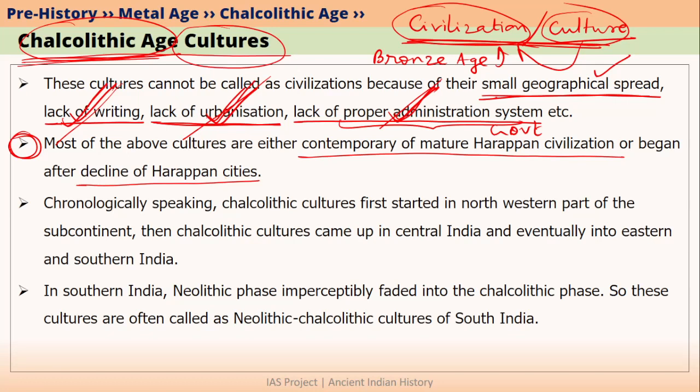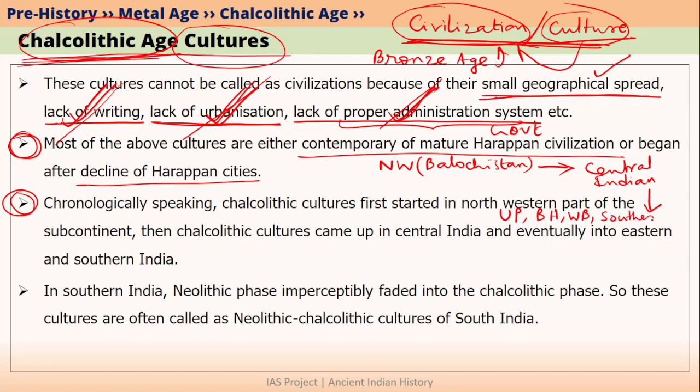If we want to know which Chalcolithic cultures came up first and which came up later, then I can give you a simple trick here. Initially, the villages that were existing in the northwestern part of subcontinent, that is in the Balochistan region and in Haryana, started Chalcolithic cultures. And after northwestern Chalcolithic villages, central Indian Chalcolithic villages came up. Central Indian means in Rajasthan, Haryana and in Madhya Pradesh. Then afterwards, Chalcolithic villages came up in eastern India also. Eastern India means Uttar Pradesh, Bihar and West Bengal. At the same time, Chalcolithic villages in southern India also came up.